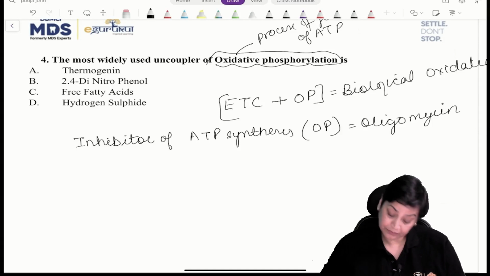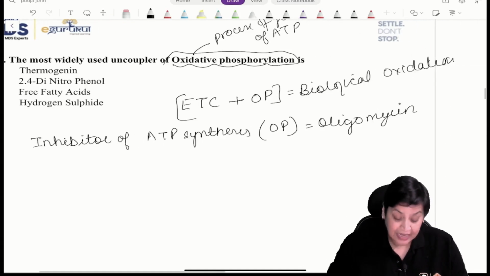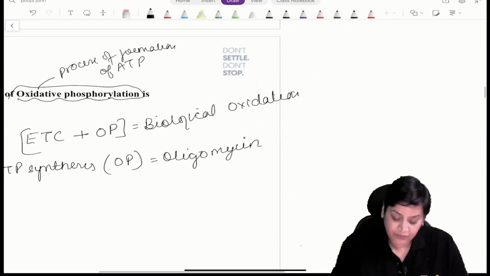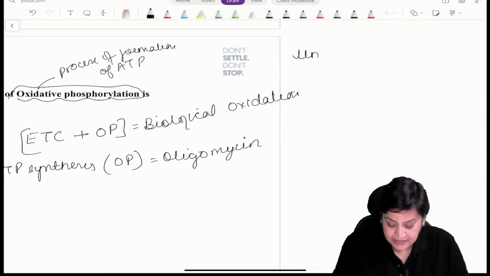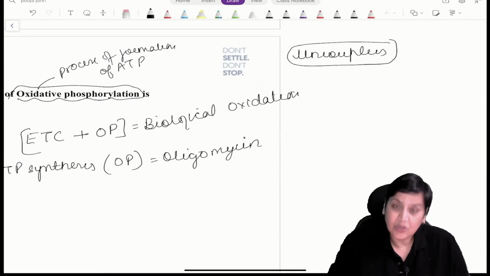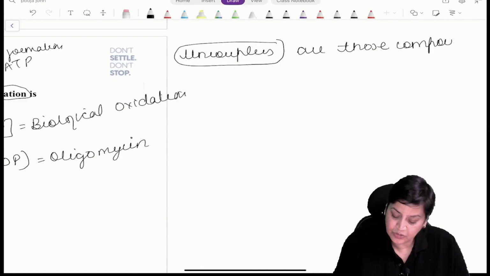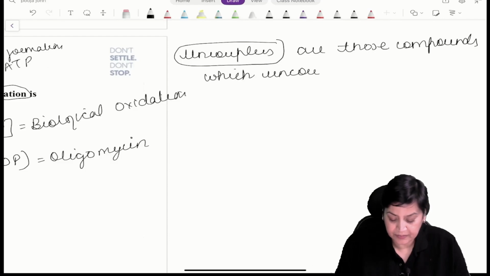Right. Now, if I say uncouplers, first of all, you should be able to differentiate. How do we define uncouplers? Uncouplers are those molecules, those compounds, which uncouple the process.